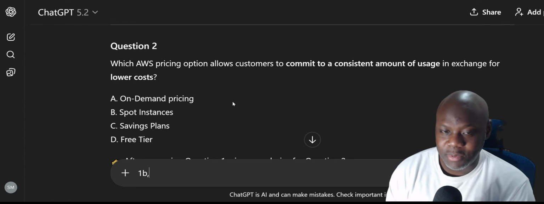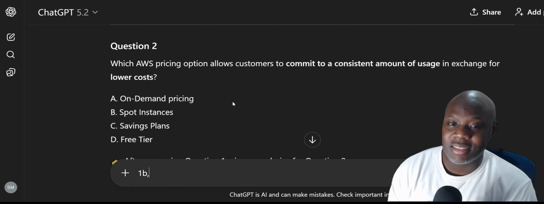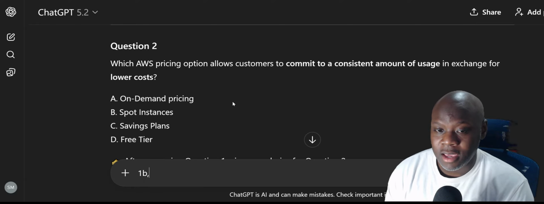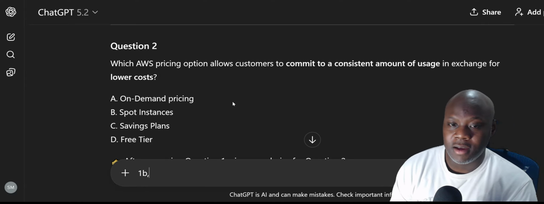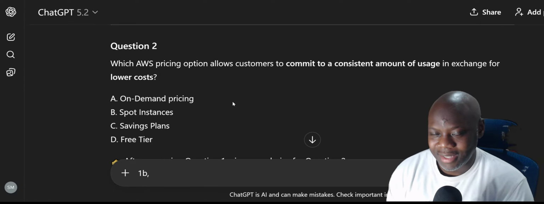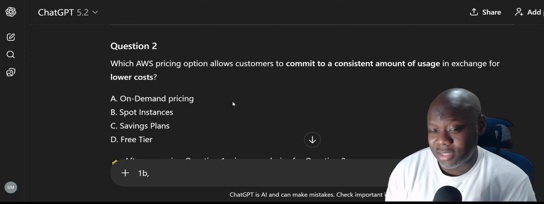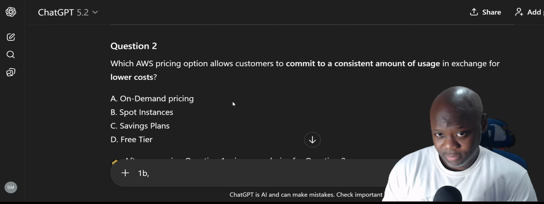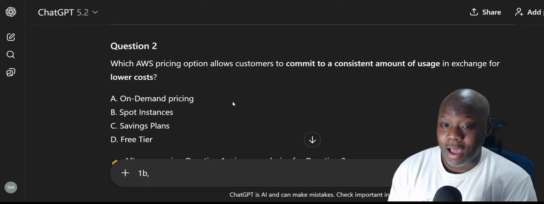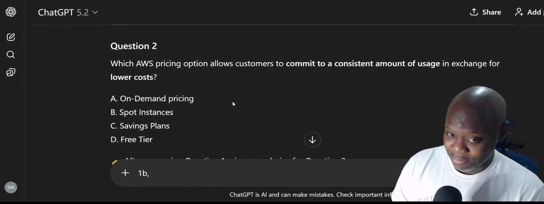Spot instances. Spot instances are cheap, but they're inconsistent, right? Savings plans, that's something kind of new. I don't know that much about savings plans, I ain't gonna lie. Commit to a consistent amount of usage in exchange for lower cost. Me personally, I would say free tier, but I know that's not the answer.